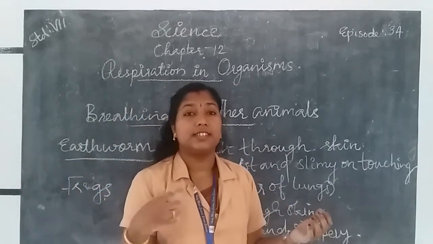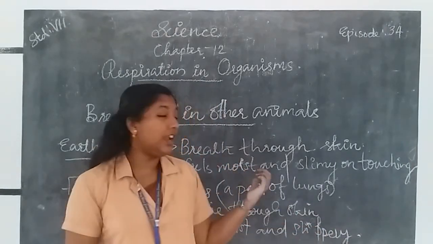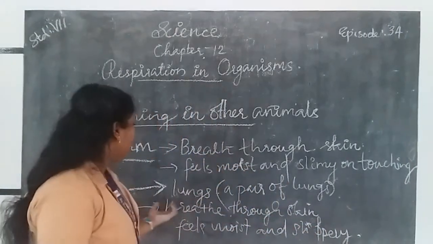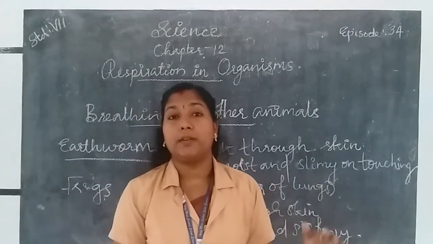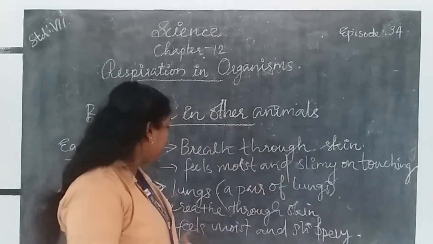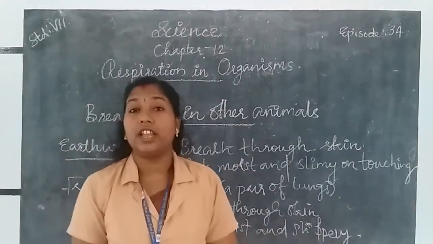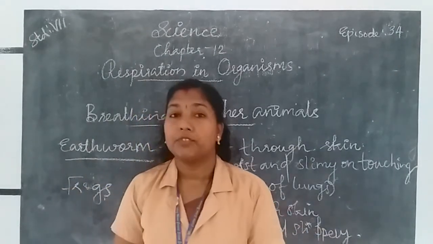Due to this, the skin helps the earthworm to breathe easily. Next, we learned about frogs. Frogs also have a pair of lungs like human beings. They can breathe through their lungs and also through their skin, because it feels moist and slippery.